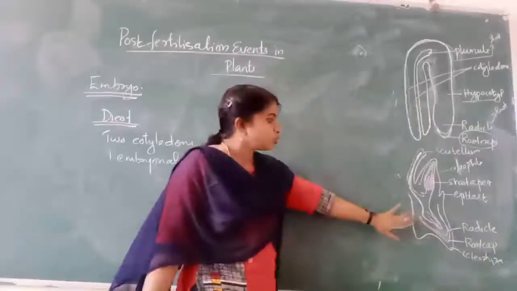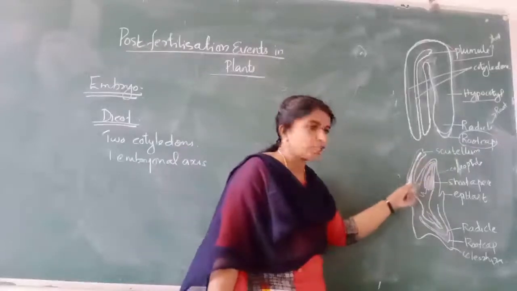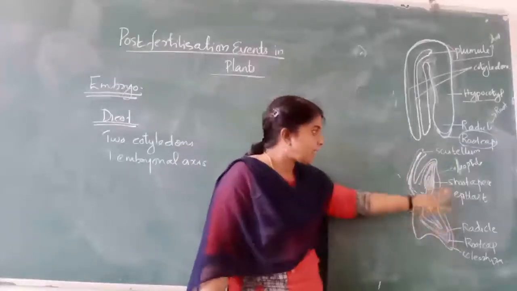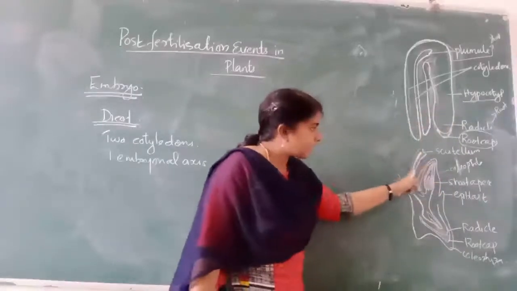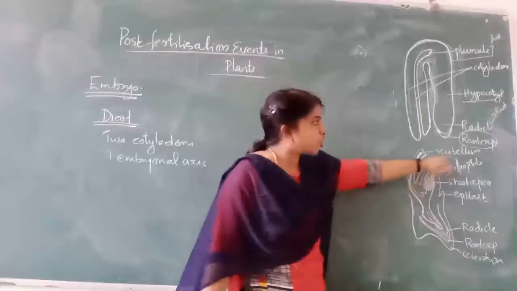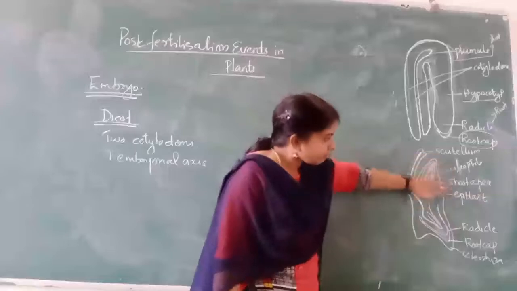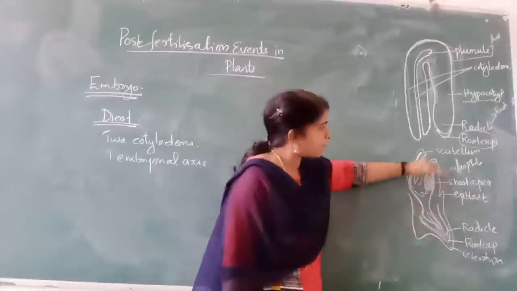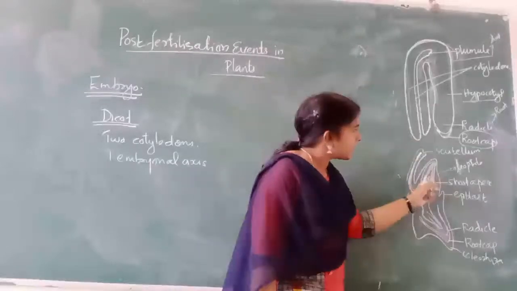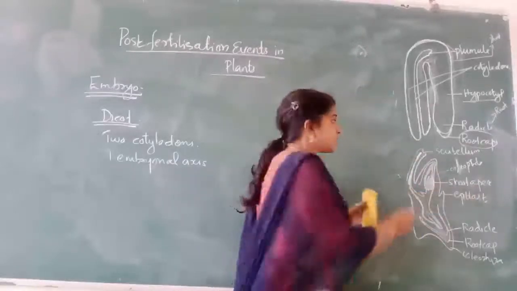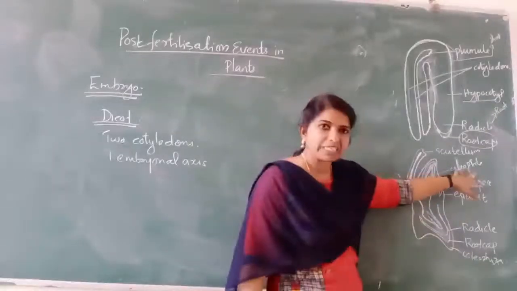Now we move to the monocot embryo. Here only one cotyledon is present. In the grass family, the cotyledon is known as scutellum. Here also you can see the embryonal axis. Like the dicot, the upper part is the epicotyl, the shoot apex, which is covered by a structure called the coleoptile.